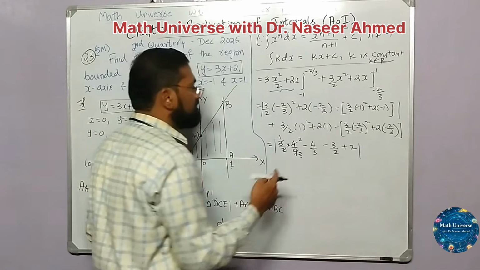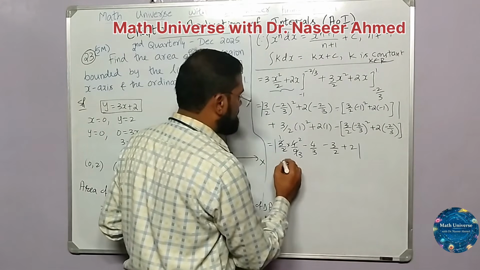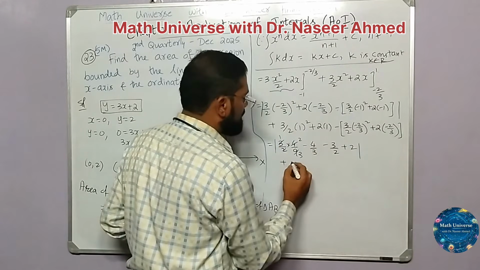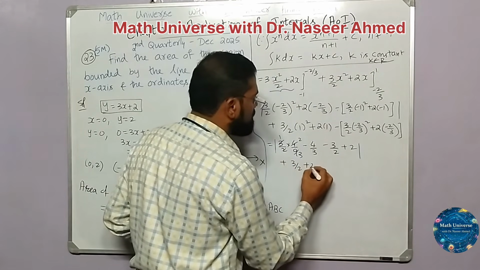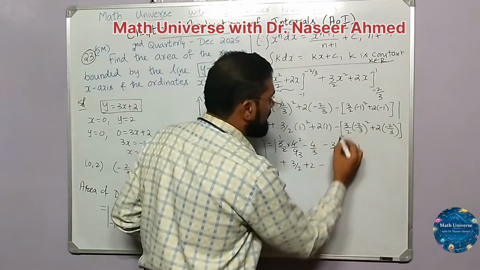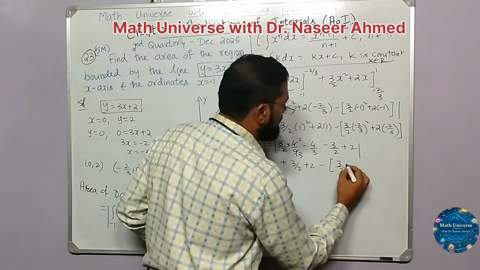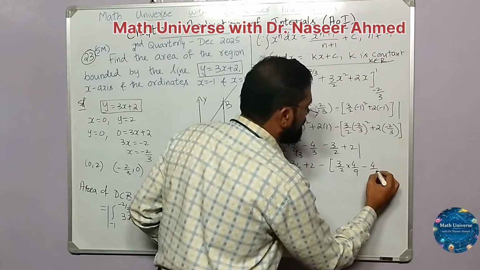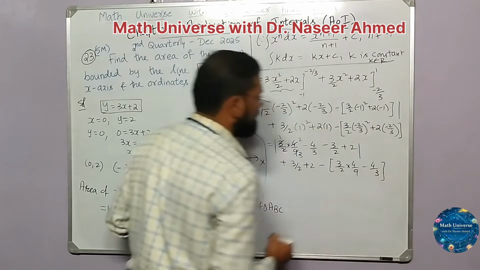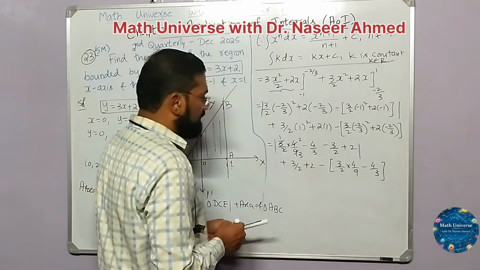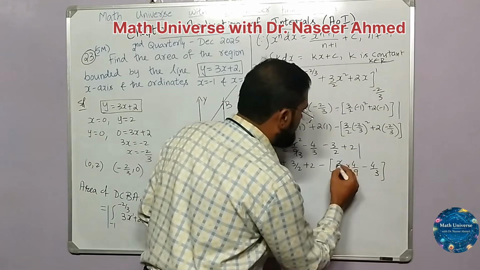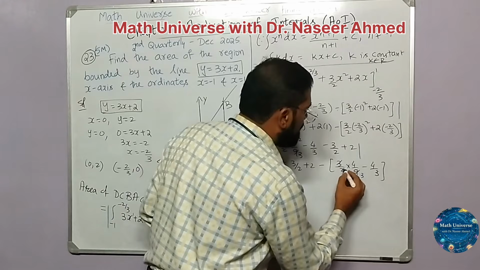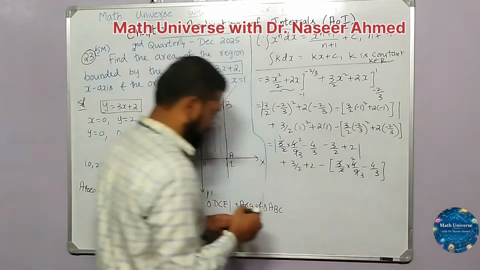Next, the term outside the modulus, that is plus: 3 by 2 into 1 square is 3 by 2 plus 2, then minus 3 by 2 times 2 squared, which is 4 by 9, then minus 2 2s are 4 by 3. Simplifying this also, 3 1s are 3, 3 3s are 9, 2 1s are 2, 2 2s are 4.